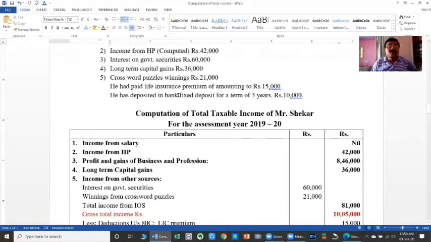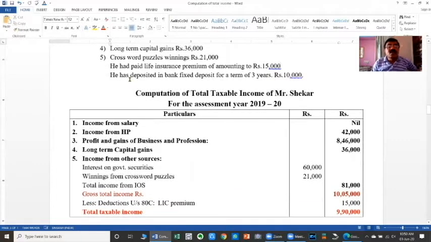In addition to that, he had paid life insurance premium. The payment of life insurance premium is allowed to be deducted under section 80C to the extent of 20% of the policy value or actual premium paid, whichever is less. Here, insurance premium paid is rupees 15,000. Policy value is not given here. Therefore, we are going to give deduction to the extent of premium, that is 15,000.